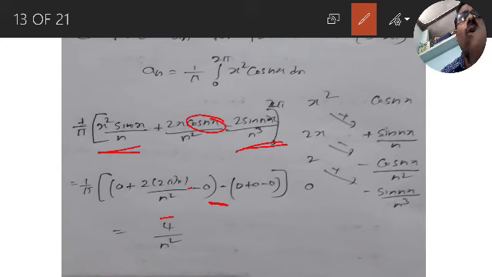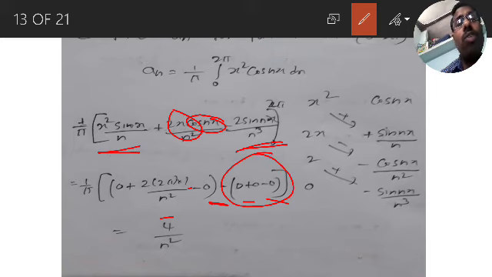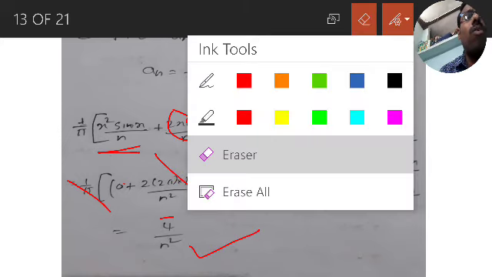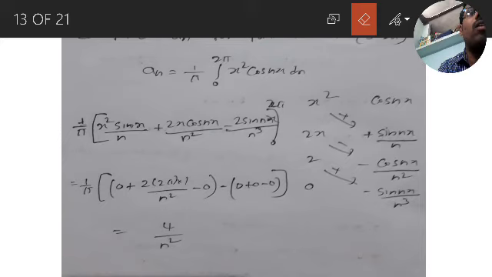Now minus of lower limit: 0 into something is 0, so the lower limit value is 0. So 2 into 2 pi by n square, pi and pi cancel, 2 into 2 is 4. 4 by n square is the answer.